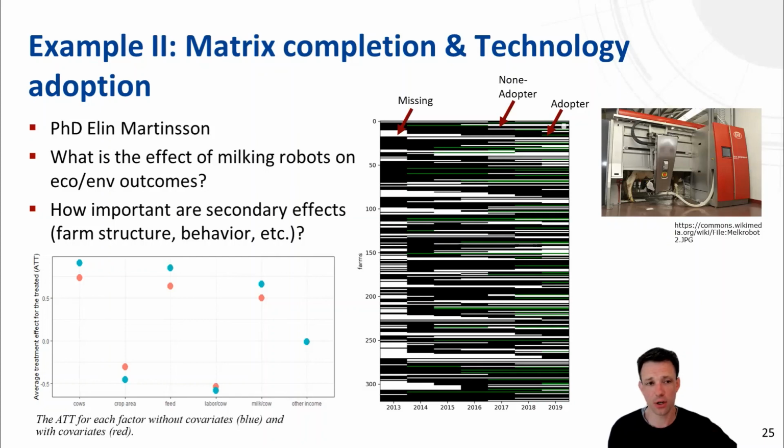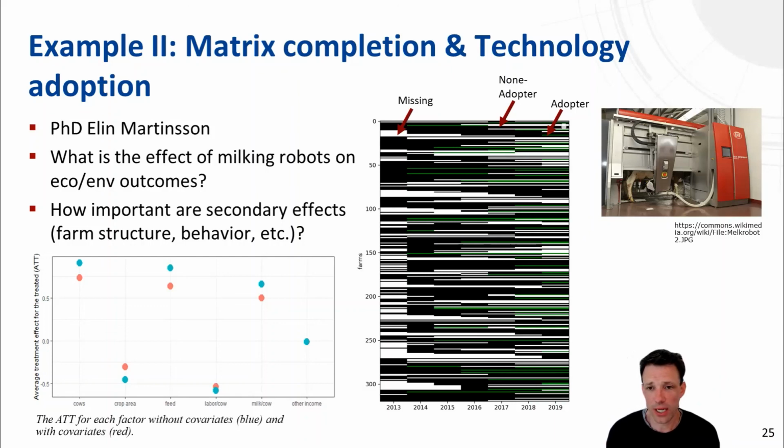So, in contrast to the previous slide, we have an additional missing pattern here. That's our data. You really see that we have this staggered adoption, and we want to apply the matrix completion approach here. One interesting aspect of the approach is that it can also naturally handle these white spaces, the values that are missing due to sampling reasons.